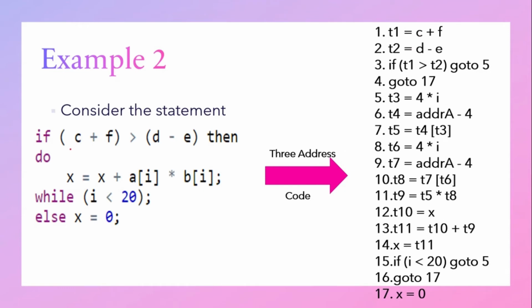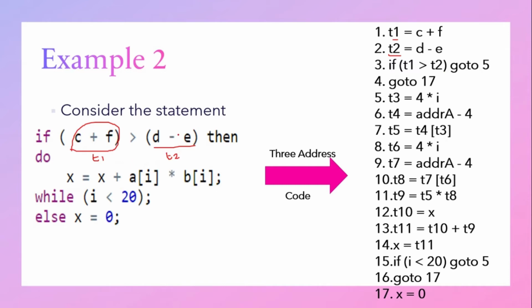In the first statement, first we will evaluate this expression C plus F. We will evaluate it and store it under T1. Then we will evaluate D minus E and store it in the temporary variable T2. After that we will check the condition. What is the result of C plus F? C plus F is stored in T1. What is the result of D minus E? It is stored in T2. So what will we check? If T1 is greater than T2.